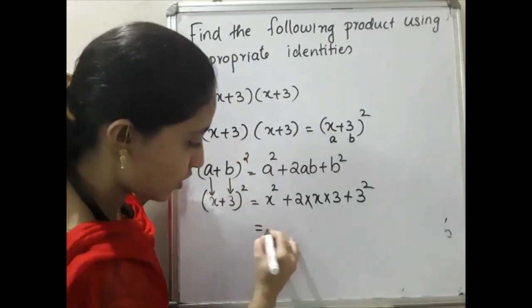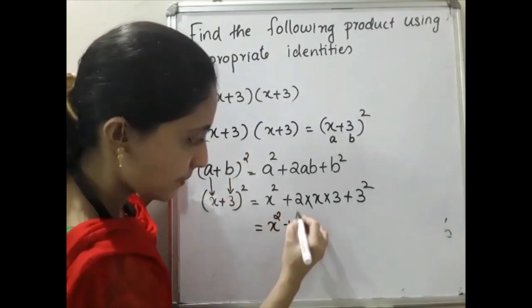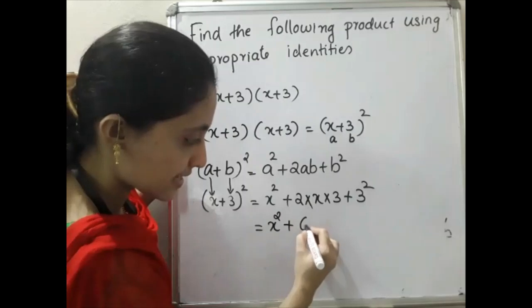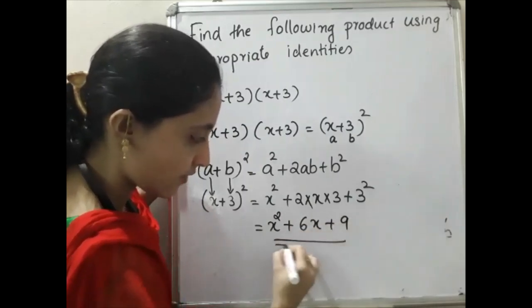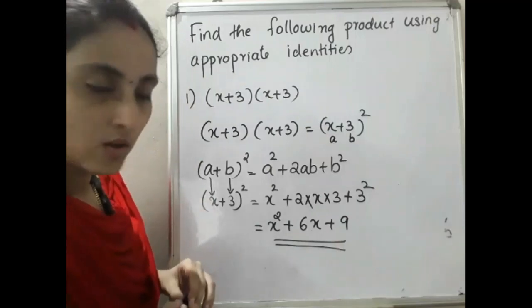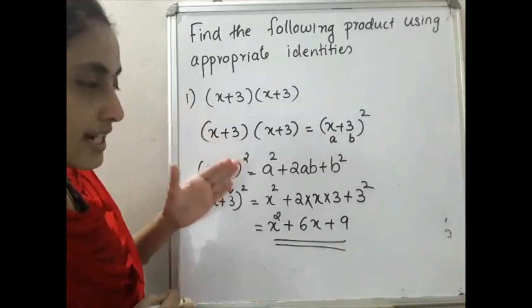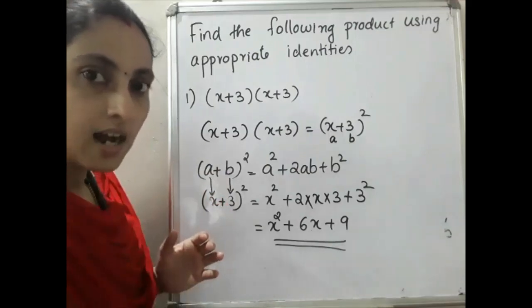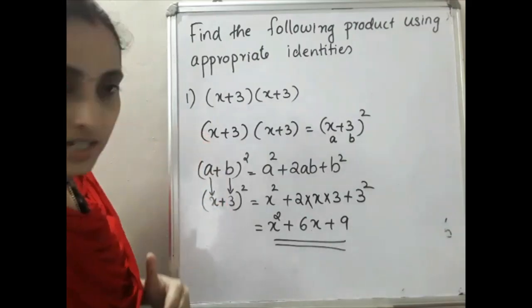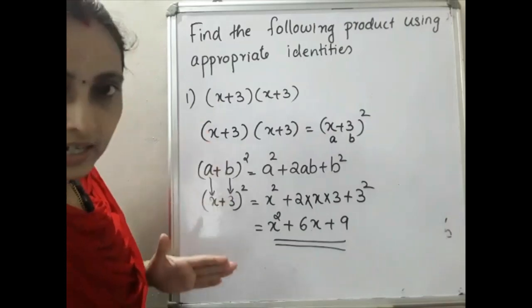So that is equal to what? x square plus 2 into 3 is 6x, plus 3 square is 9. This is our answer. So what you have to do: read x plus 3 into x plus 3 first, what is that? x plus 3 the whole square. So you have to apply the first identity. Okay, hope this question is clear.